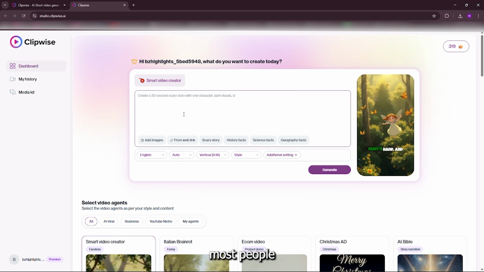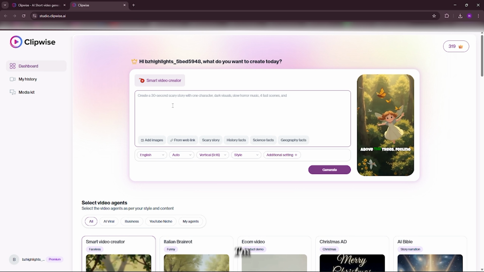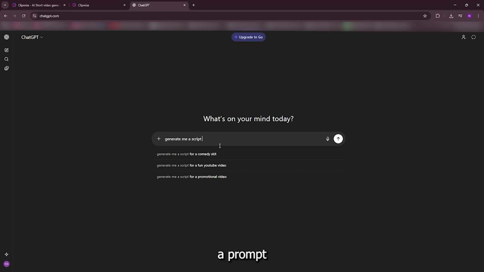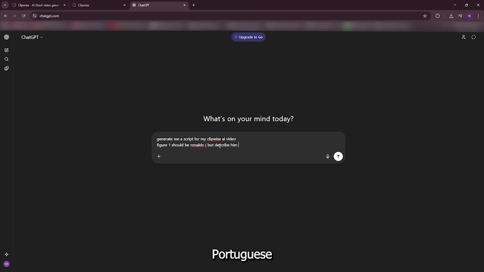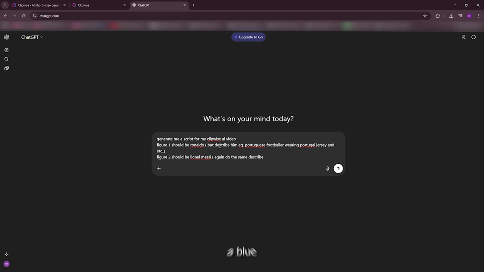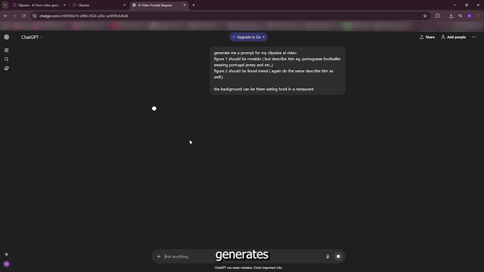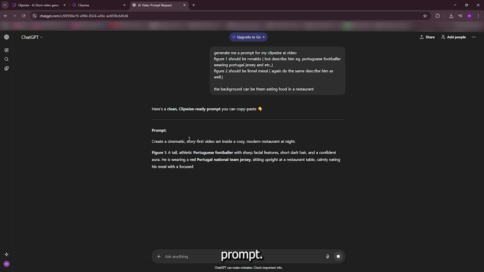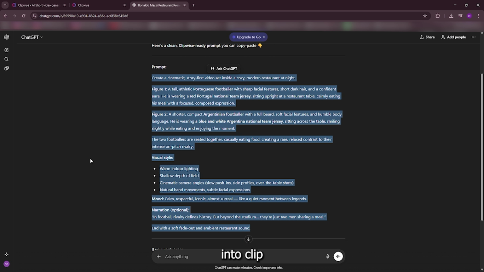Now this is where most people overthink things, the prompt. I'm not even going to try hard. I'll just open ChatGPT and ask it to generate one for me. Generate me a prompt for my Clipwise AI video. Figure 1 should be a legendary Portuguese footballer wearing a red number 7 jersey. Figure 2 should be an iconic Argentine footballer wearing a blue and white number 10 jersey. And the background should be them eating food in a restaurant. ChatGPT generates a clean cinematic prompt. I just copy it and paste it straight into Clipwise.